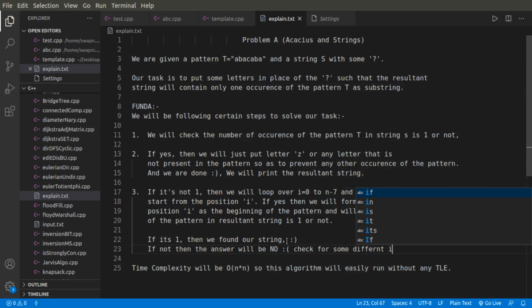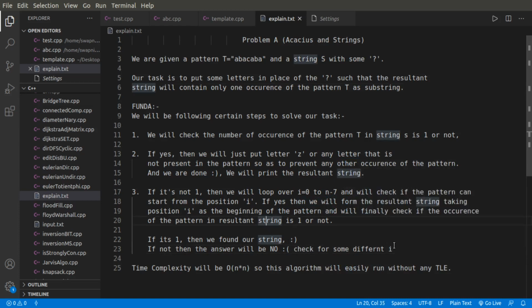Obviously we will check for other potential i values. If it is not possible for any i from 0 to n minus 7 to form a pattern from this position, while at the same time having the number of occurrences of this particular pattern as 1 in the resultant string, then my answer will be no. So the time complexity of this algorithm will be O of n square, and this will easily run without giving any TLE. You can see the constants, and I think this is pretty much it about the algorithm part.